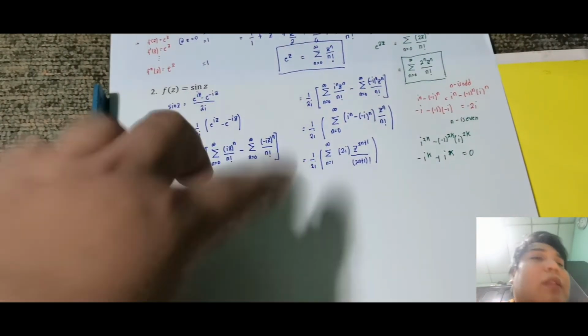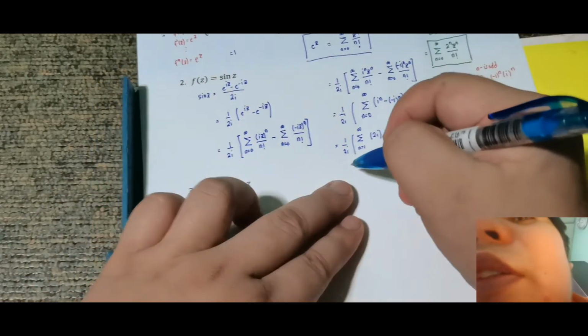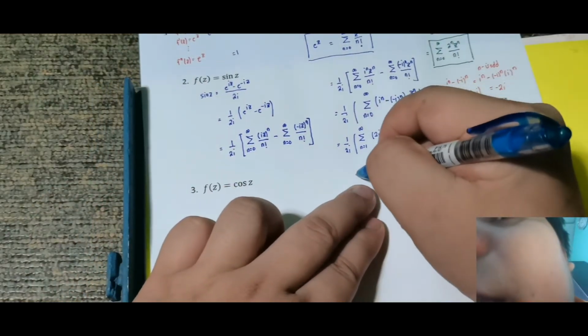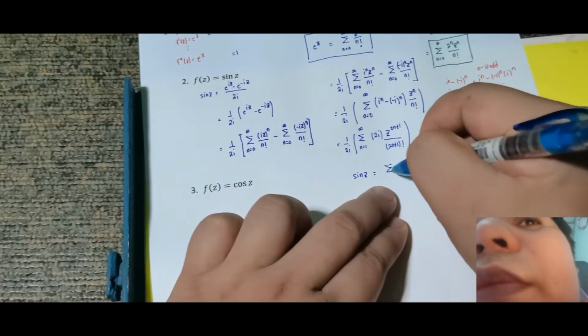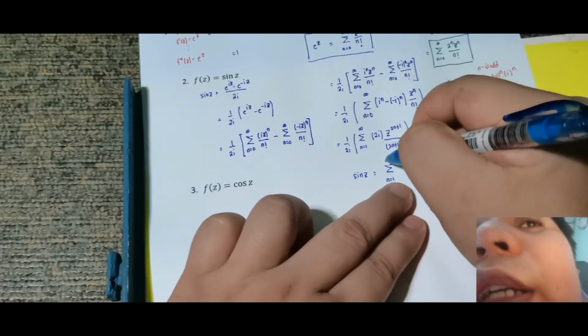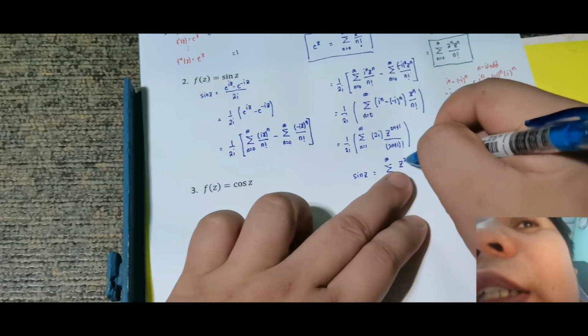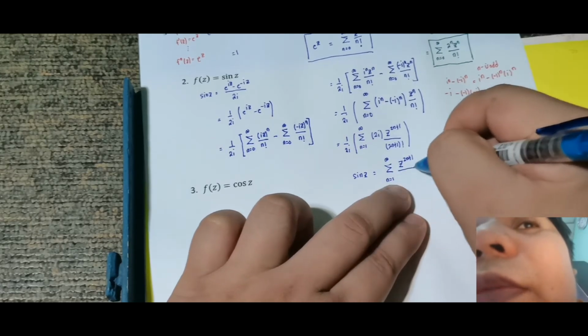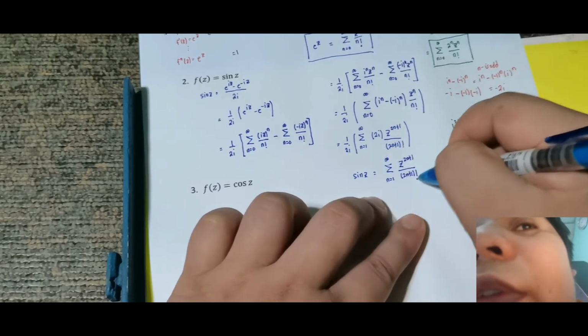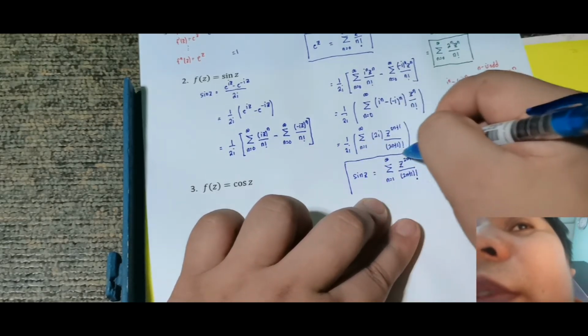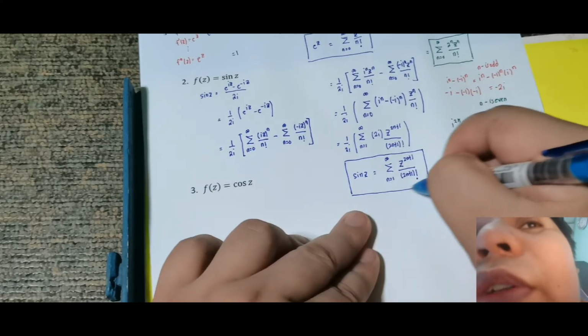Ngayon, yung 2 ay lalabas diyan, maka-cancel out lang. So, therefore, yung sin z natin is equal to summation for n equal to 1 up to infinity ng z raised sa 2n plus 1 over (2n plus 1) factorial. Okay, so ito yung kanyang Maclaurin representation.